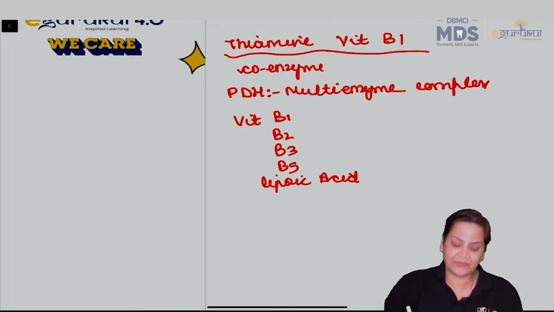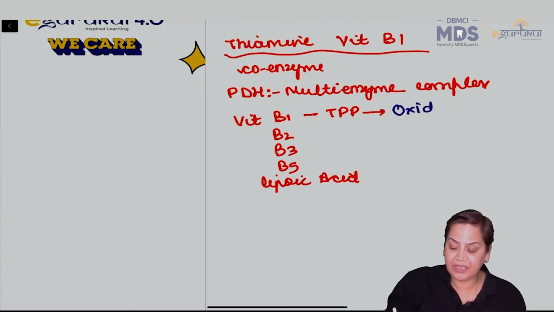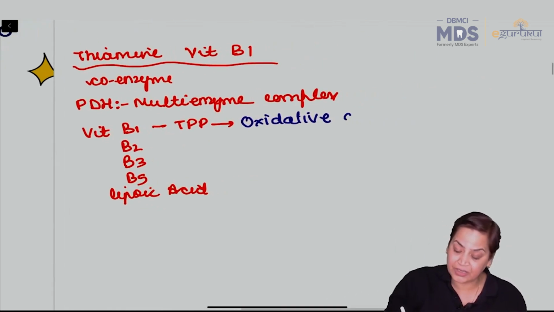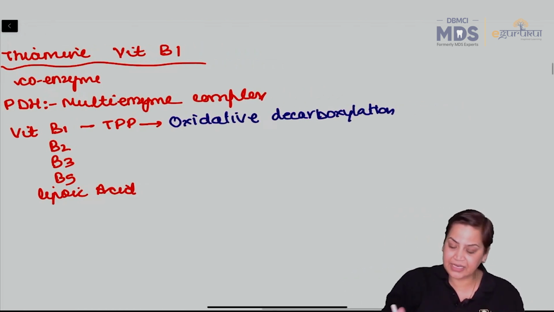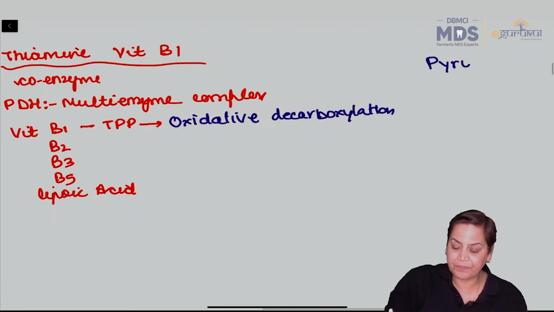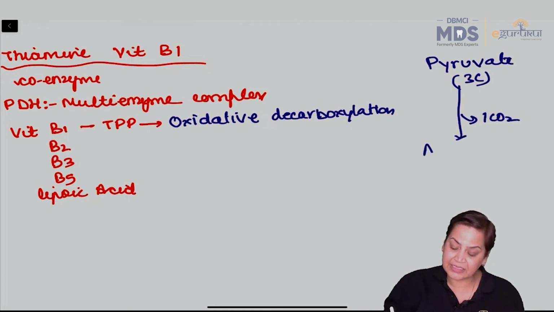Out of these 5, B1, which is TPP, is the major coenzyme because it is required for oxidative decarboxylation, and that is what is happening in this reaction. Oxidative means oxygen, decarboxylation means removal of carbon dioxide. Pyruvate, which has 3 carbon atoms, loses 1 carbon in the form of carbon dioxide and is converted to acetyl coenzyme A.